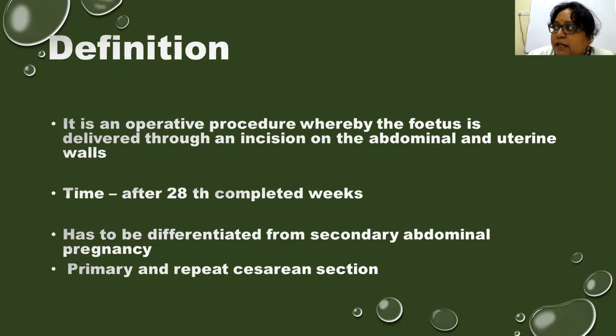And when is the time when we do a cesarean? It is always after 28 completed weeks. Only then we call it cesarean section. And before that, we call it hysterotomy operation. And there are two types of cesarean section: primary cesarean and repeat cesarean. What is primary cesarean section? When we do a cesarean section for the first time on a primary gravida, then it is called primary cesarean section. And when we do a cesarean section on a patient who has been already operated before during her prior pregnancy, then it is called repeat cesarean section.